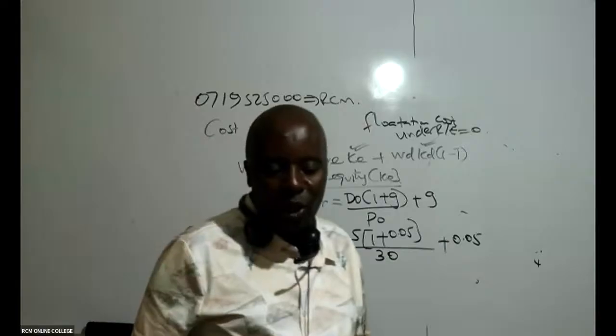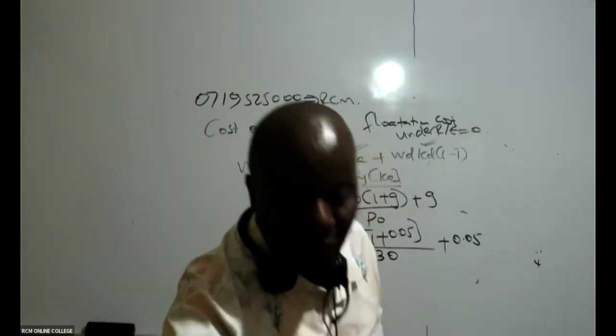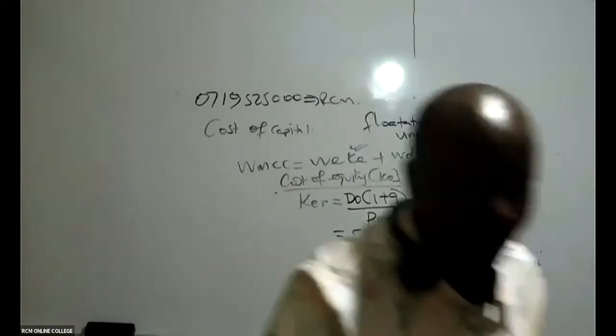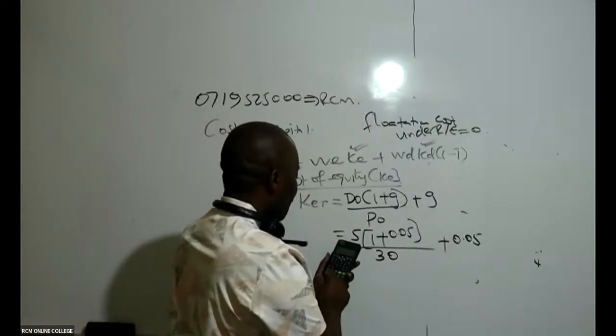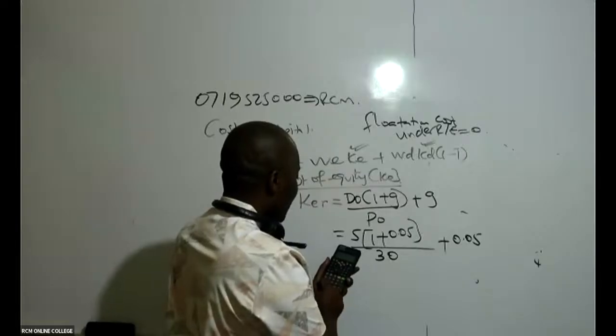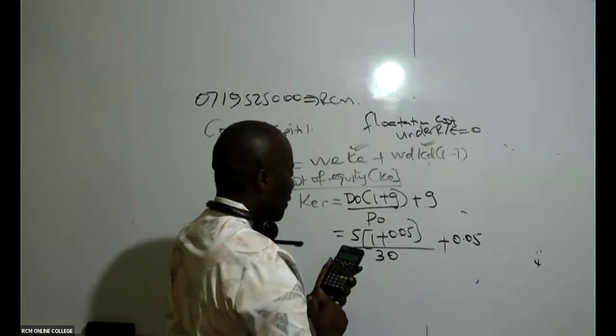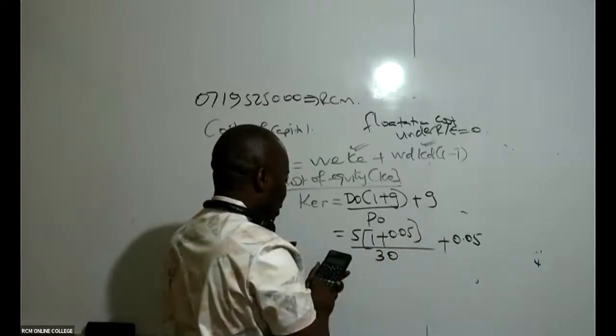So let us get all of us our calculators. If we get our calculators, we are saying 5 times into brackets 1 plus 0.05 close, divided by 30 equals first. Whatever I get, I add the growth rate, plus 0.05.